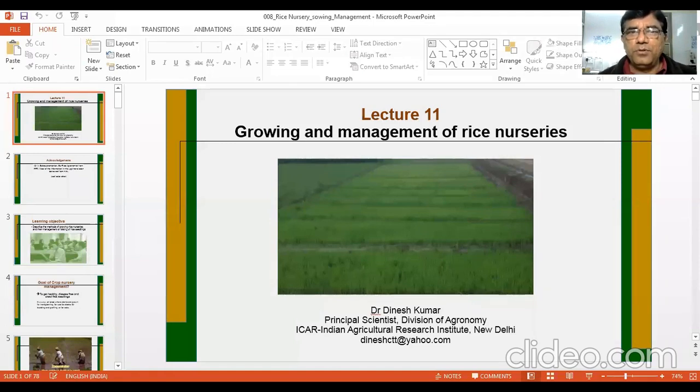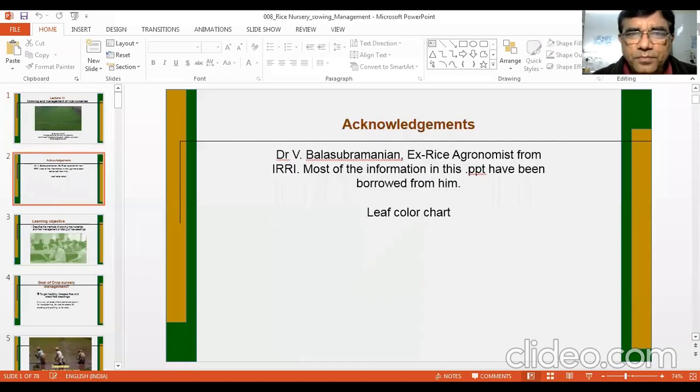Today we are going to discuss growing and management of nursery. Most of you know that rice is primarily grown as a transplanted crop. So for transplanting, you need some seedlings. Seedlings are the plants which originate or which develop from a seed. Therefore, they are known as seedlings.